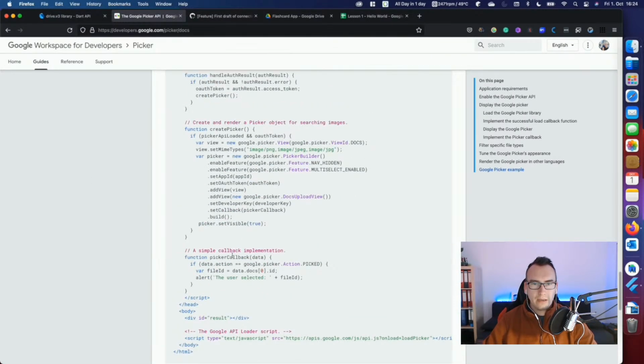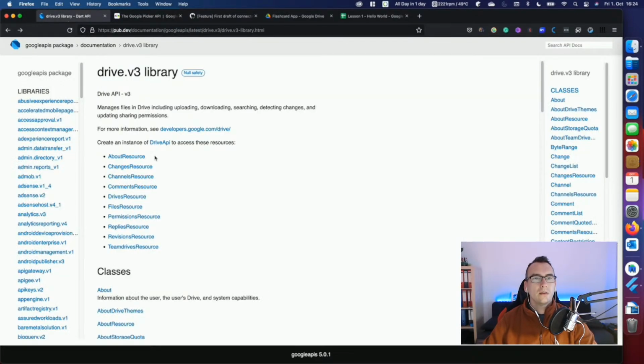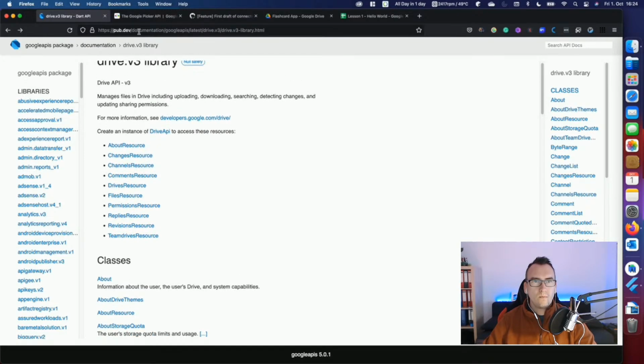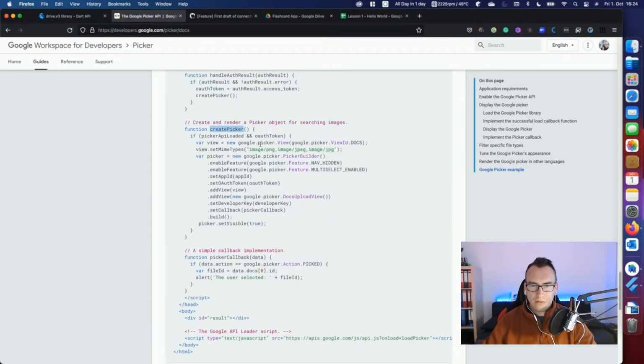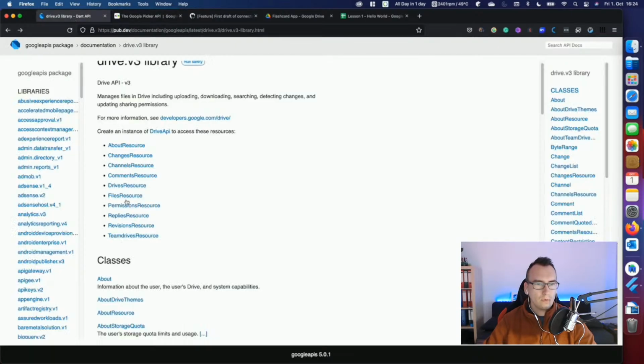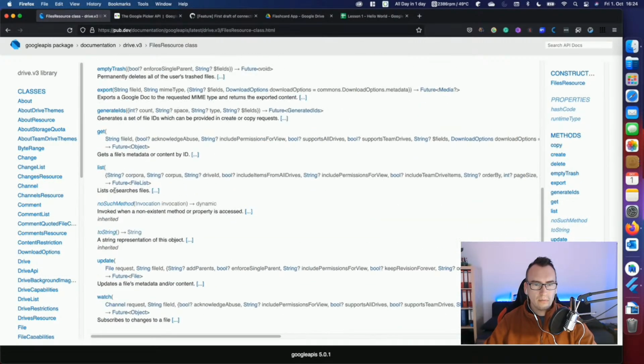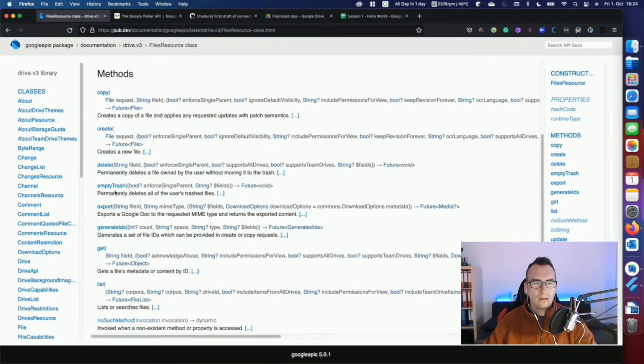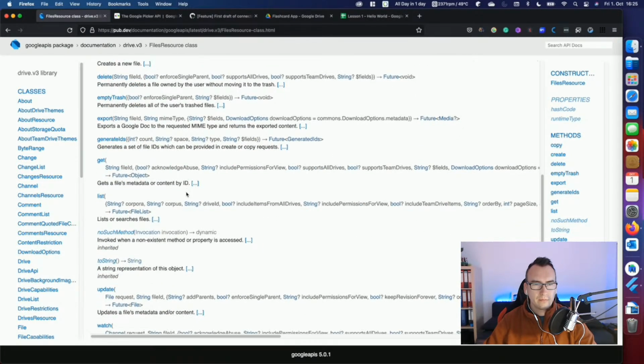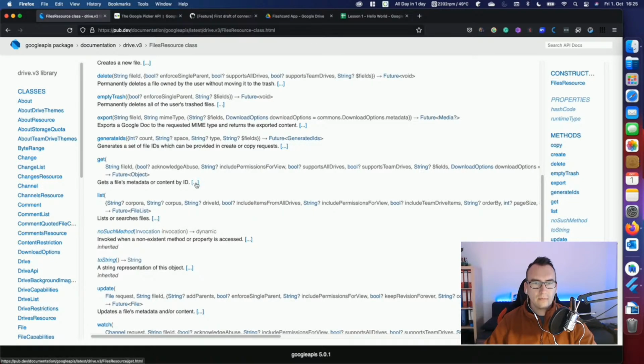So picker callback. Then we have that. Create and render a picker object. But what is the create picker view? Google picker view. We don't have something like that. Team drives, revisions, replies. So at the moment I would try the files resources and take a look at what we get back from here. So we get a list of files, watch we can call, but we don't want to subscribe to anything. Create, copy. Gets a file's metadata or content by ID.